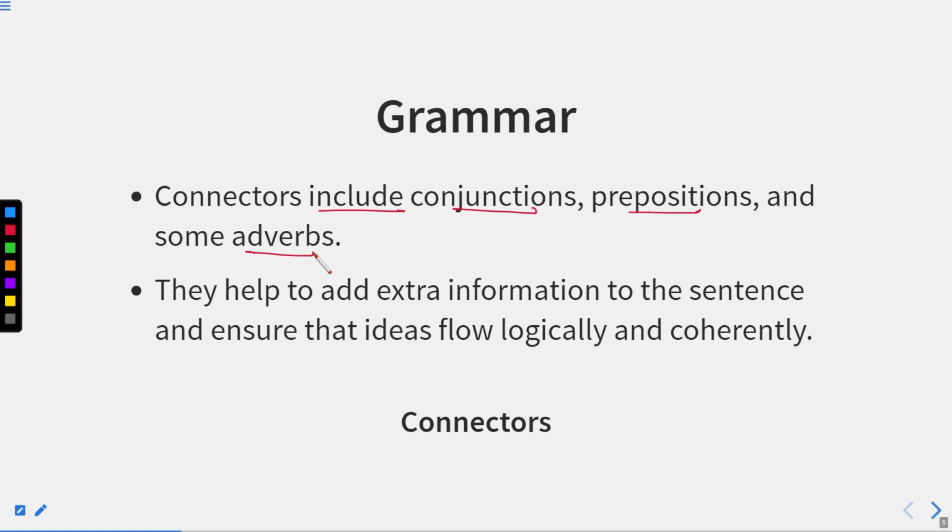Now you must be thinking that we have already learned these chapters in grammar, so why are we discussing connectors? It is important to know that these conjunctions, prepositions, and adverbs differ in parts of speech. They have different roles, but there is a common role of these three chapters, that is connectors. These words are used to join sentences, phrases, or clauses, etc. So we have to discuss that particular part which is called connector. This connector is common in these three, so that we have to discuss in this chapter.